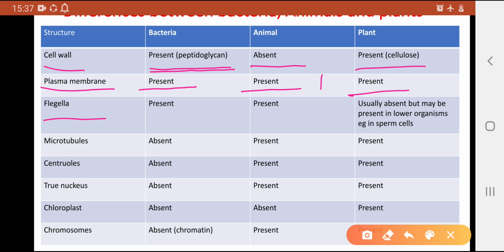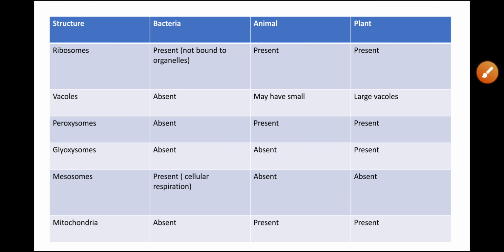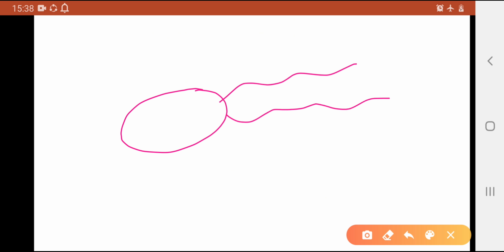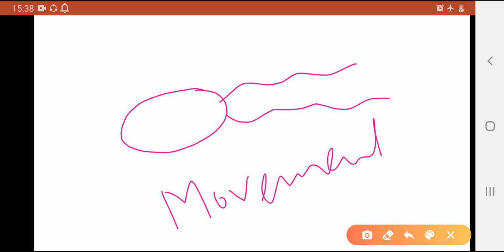Flagella is present in bacteria, present in animals, and usually absent in plant cells, but some sperm cells may contain flagella. Before going to discuss more, I will tell you some basic concept about flagella. If this is a bacterial cell, this is a flagellum, usually for the movement of the cell.